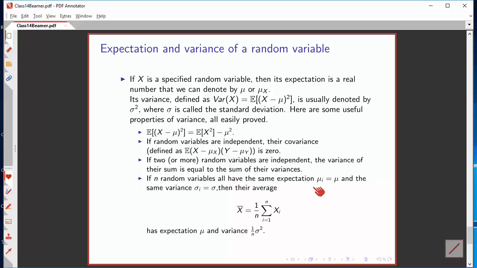Finally, if you have n random variables that all have the same expectation and all have the same variance, and you form their average by adding them up and dividing by n, you get a random variable that has the same expectation, but that has a variance that's smaller by a factor of n.